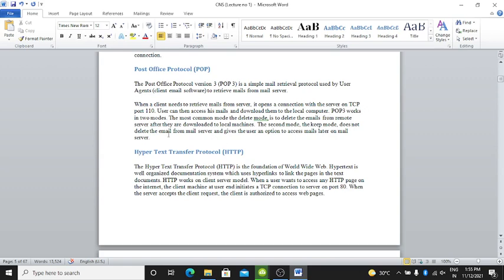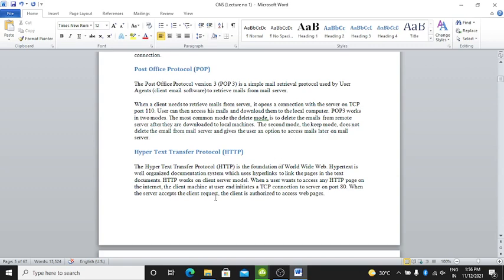POP3 works in two modes. The most common mode, the delete mode, is to delete the emails from the remote server after they are downloaded to the local machine. The second mode, the keep mode, does not delete the email from the mail server and gives the user an option to access emails later on the mail server.